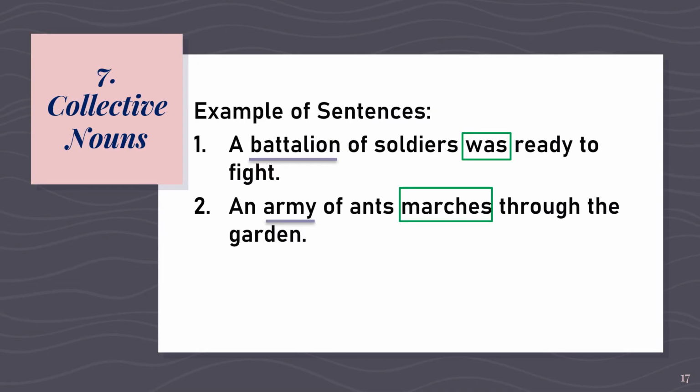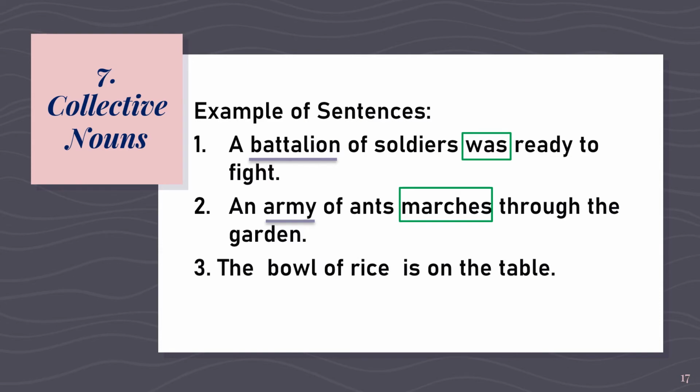Army is a collective noun considered as one. That is why we use the singular form of the verb march, which is marches. The last sentence. The bowl of rice is on the table. What do you think is the collective noun in the sentence?